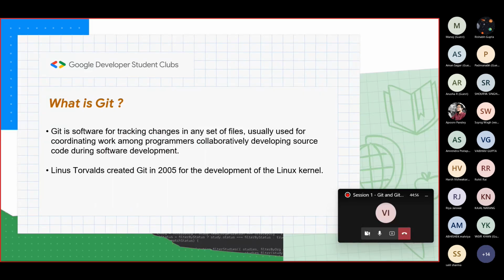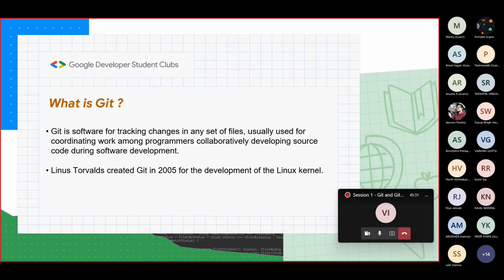So for the first part of the session, we'll be looking at what exactly Git is. And also, we want this session to be interactive. If you have your laptops or PC, whatever, with you, it will be great if you can also follow along when we cover some Git concepts later on in the session. So first of all, let us look at what exactly Git is.